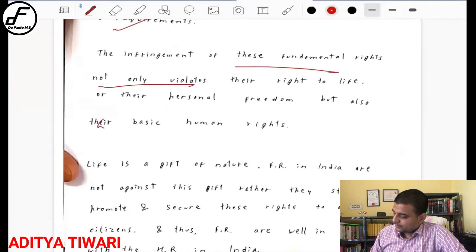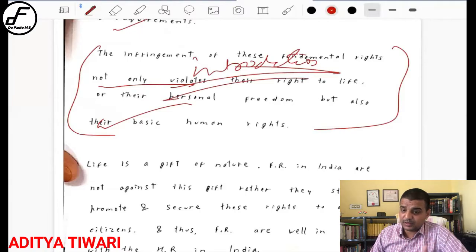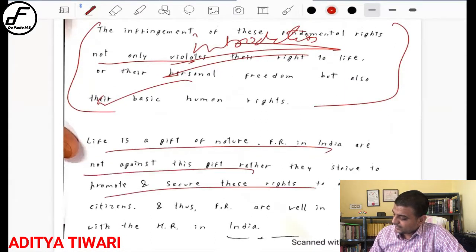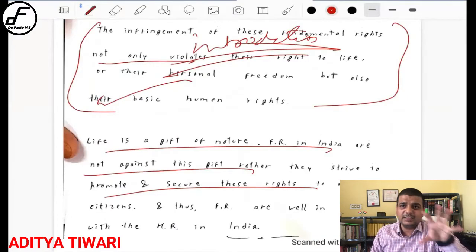Again, why are you writing this line? I have already given you this in the introduction part, right? So you are repeating the same concept which you have written in the introduction part. It means you lack content. Yes, Gagan is saying that's your copy. Okay, Gagan. Life is a gift of nature. No, but you haven't compared it with the fundamental right, that okay, this is there in the UDHR, this is what we have, or something has been given in the DPSP as well, like the copy that I showed you the first time.